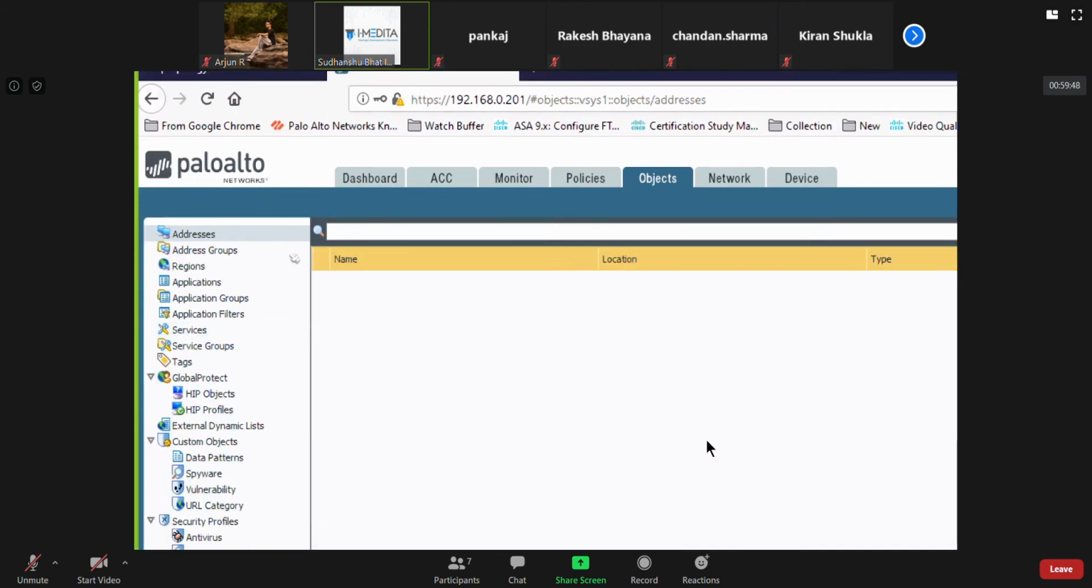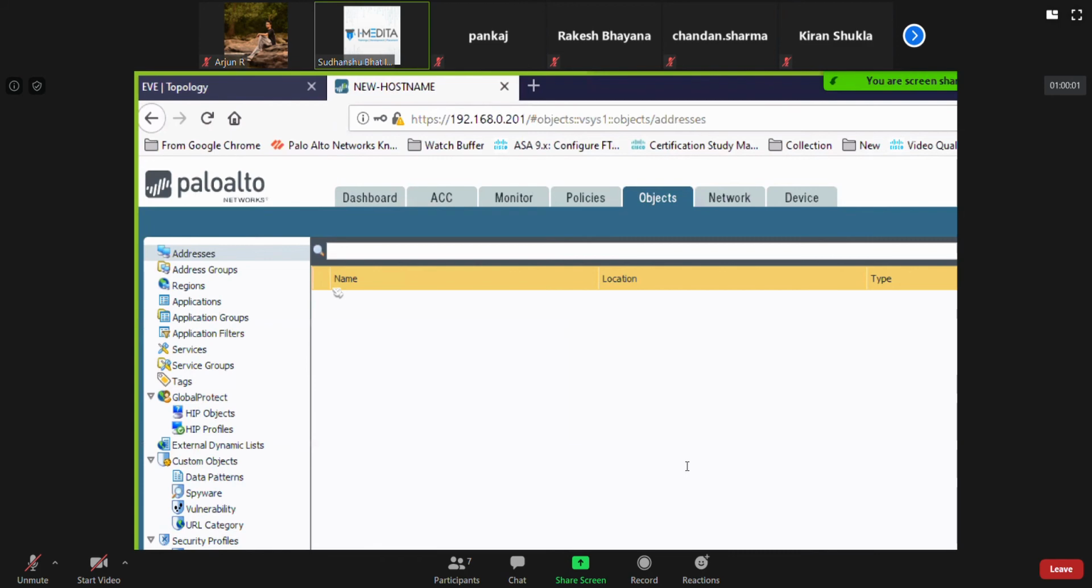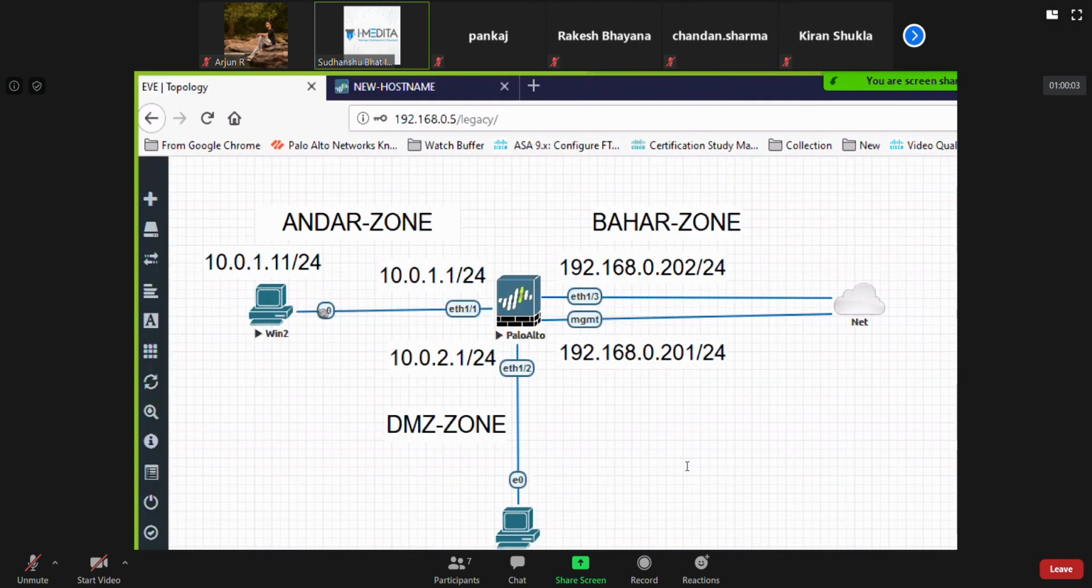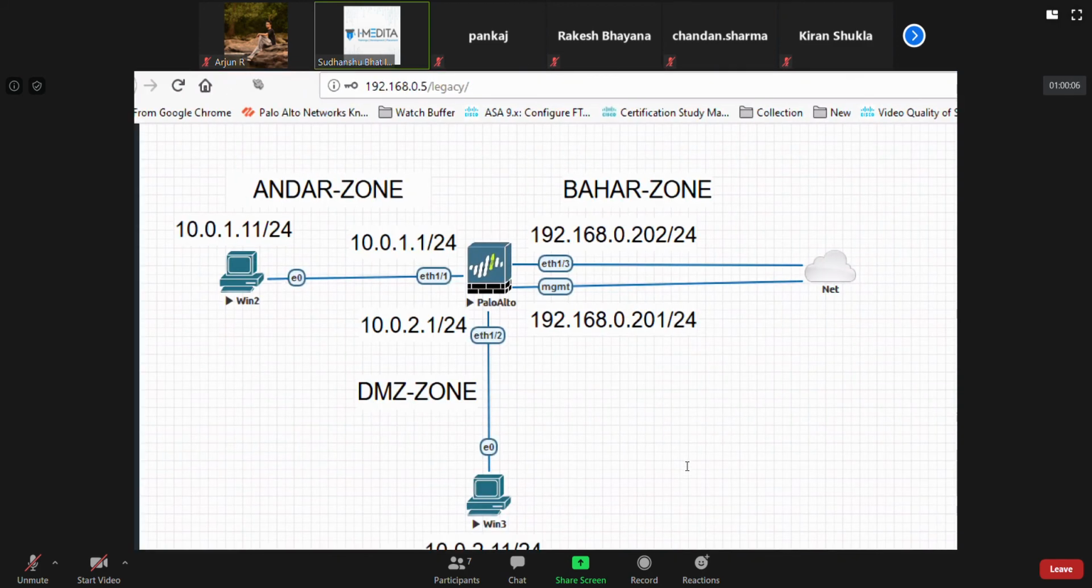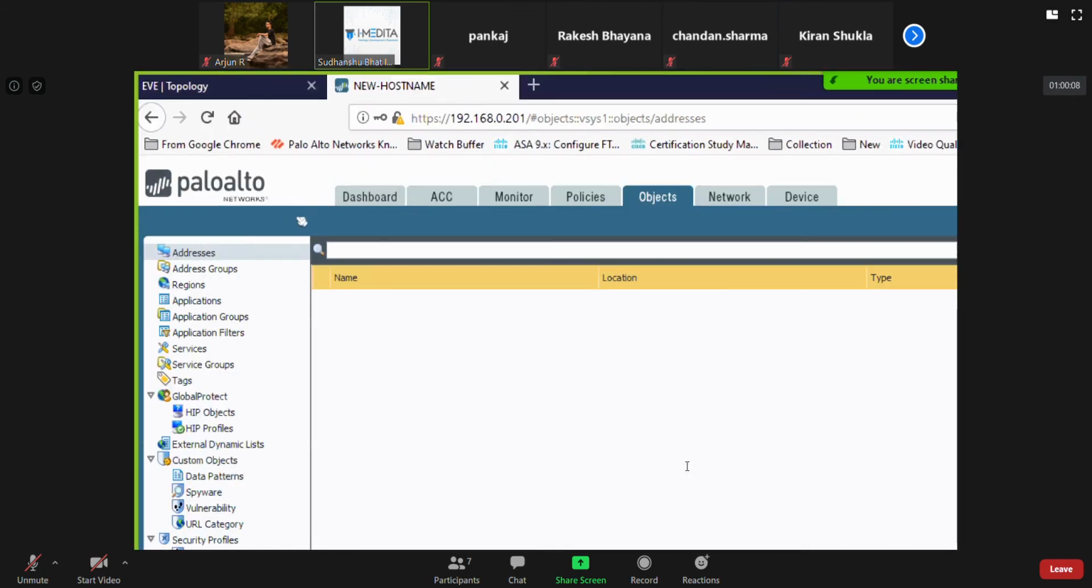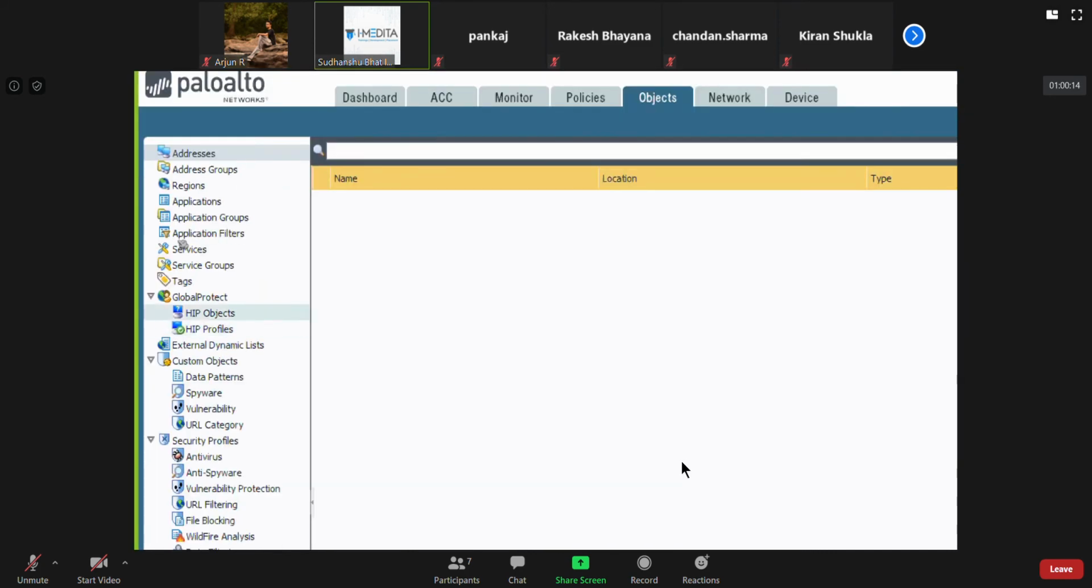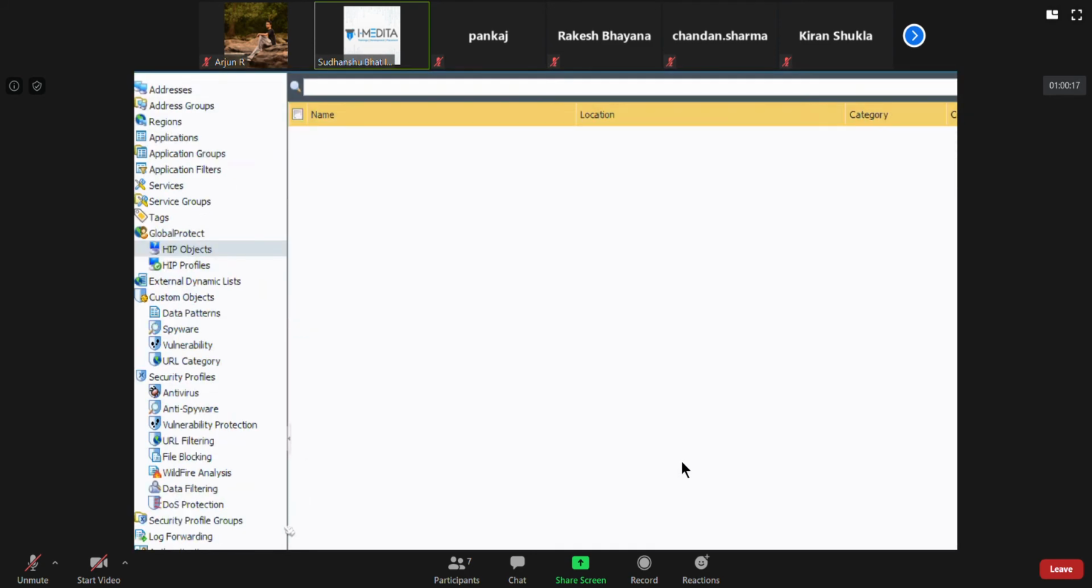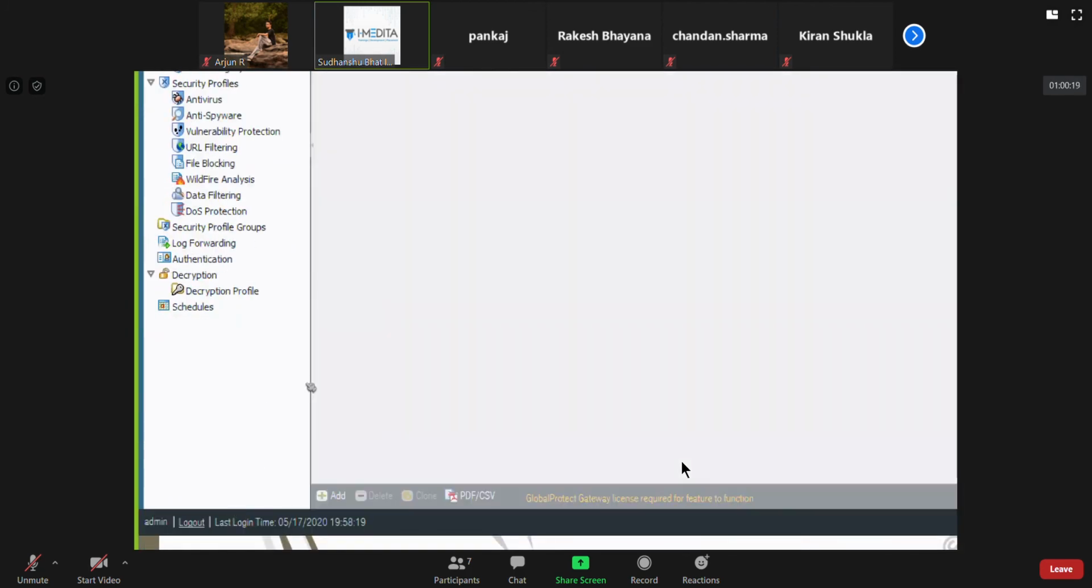Now, right away today, we'll not be able to touch these things because this is something we can do only once we have GlobalProtect. Because currently, even if we want to have this on Win2 or Win3, they don't have GlobalProtect configured, so not possible right now. But I'll show you what I'm talking about. If I go to HIP object, I'll add,